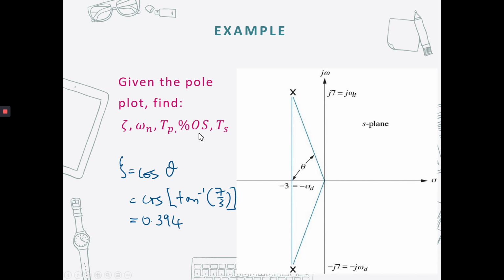Percent of overshoot, you calculate it using the formula given, using the value of zeta, the damping ratio, which is 26%, and also the settling time, which is equal to 1.333 seconds. Okay, that's it for part 4.